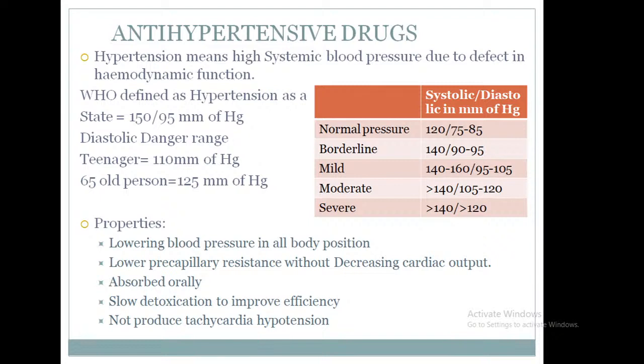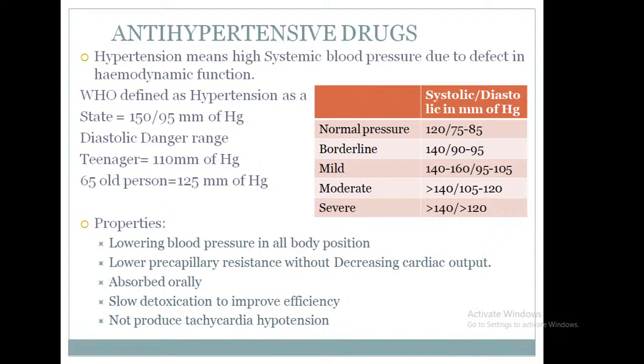In a teenager, 110 mm of Hg diastolic is the danger level, as compared to a 65-year-old person, who has pressure near about 125 mm of Hg.